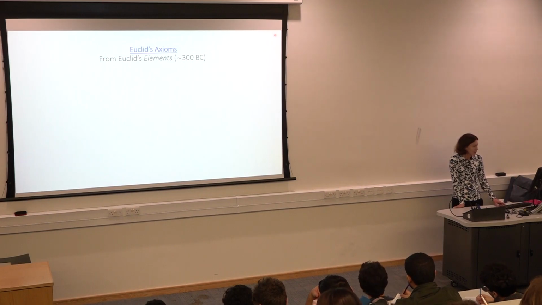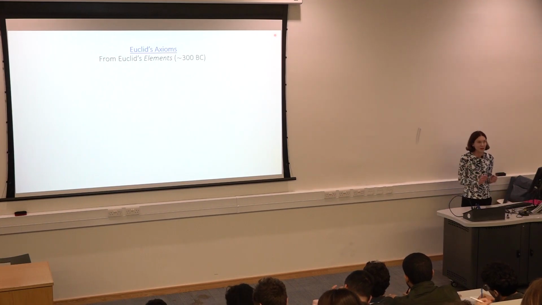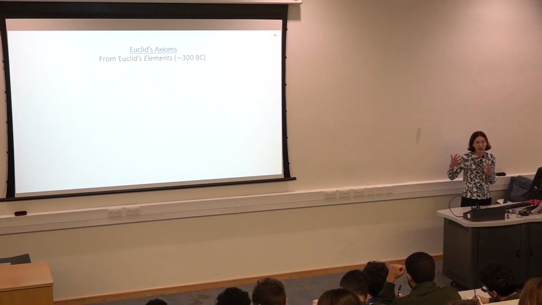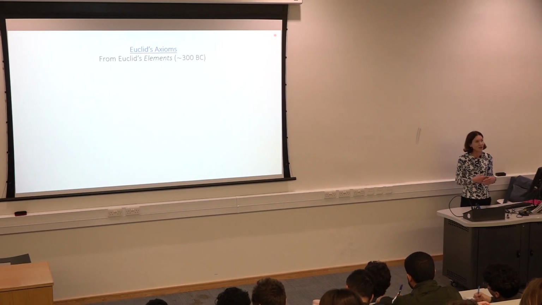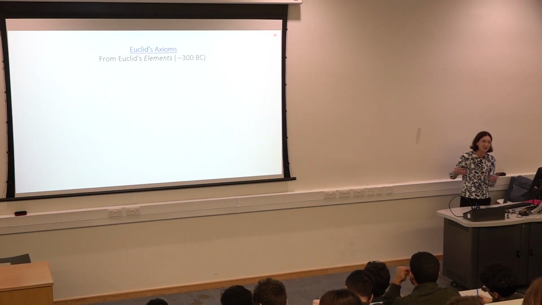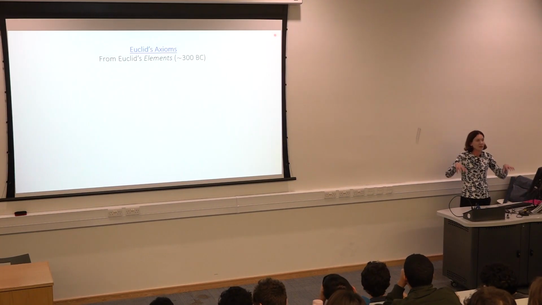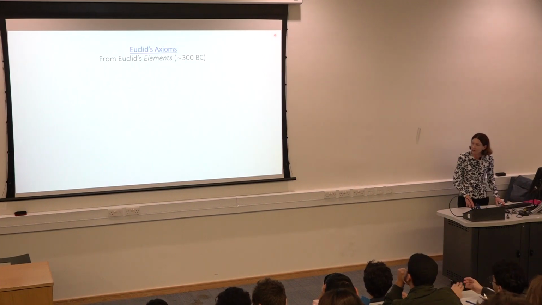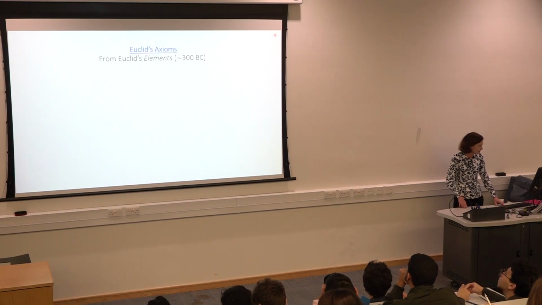All right, so I'm going to list Euclid's axioms. So these are things that we are accepting without proof, right? And you are in no way supposed to memorize all this, right? The purpose of this now is a demonstration of how different sets of axioms lead to different results, okay? You are not expected to memorize or know any of this, so it's kind of a demonstration only, okay?